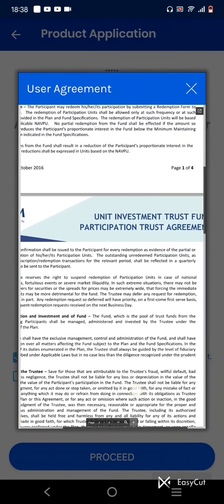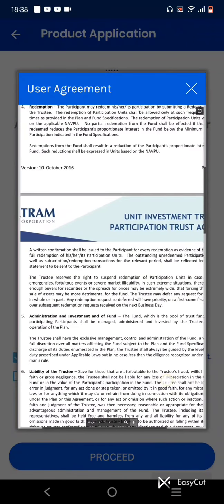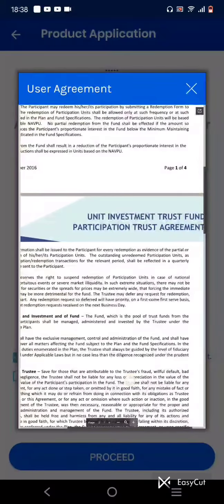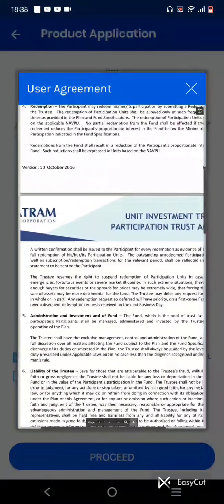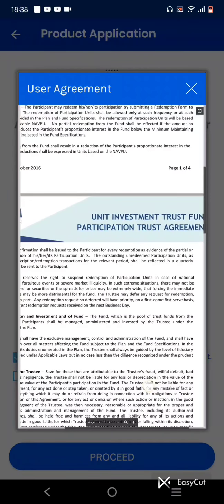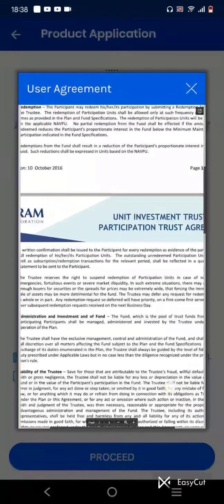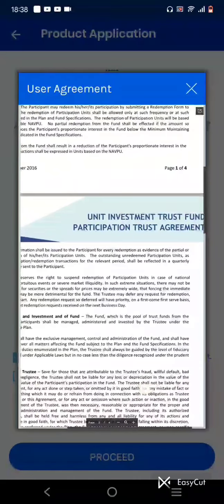The fund, which is the pool of trust funds from the participating participants, shall be managed, administered, and invested by the trustee under the operation of the plan. The trustee shall have the exclusive management, control, and administration of the fund, and shall have full discretion over all matters affecting the fund, subject to the plan and the fund specifications.